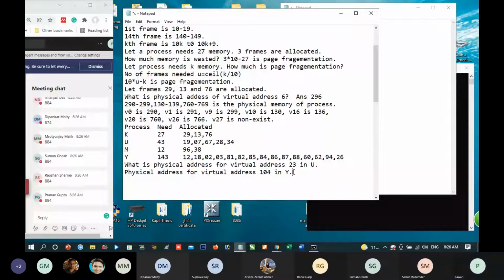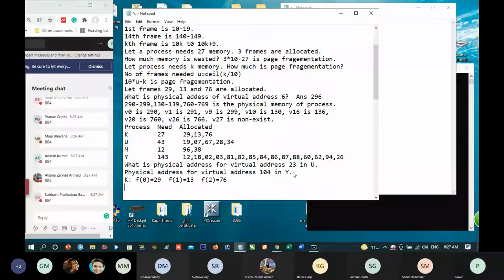Okay. Let us see. We shall try to design a general formula. As far as K is concerned, what is frame 0 for K? Frame 0 is 29 for K. What is frame 1 for K? Frame 1 for K is 13. Frame 2 for K is 76. Correct? Agree?